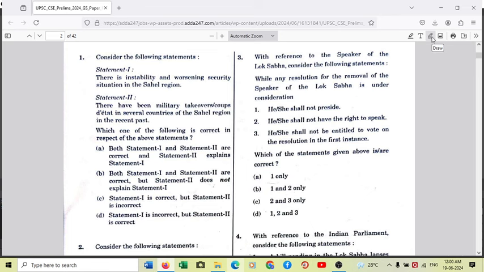As you all know, you are UPSC aspirants, and the last 3 years have been very destabilizing for the Sahel region. Number one, what is the Sahel region? The Sahel region is basically the region of Western Africa as well as North Central Africa, and it primarily includes 6 countries. From east to west: Sudan, Chad, Niger, Nigeria, Mali, Mauritania. So 6 countries which spread over the Sahara Desert of Western and North Central Africa.